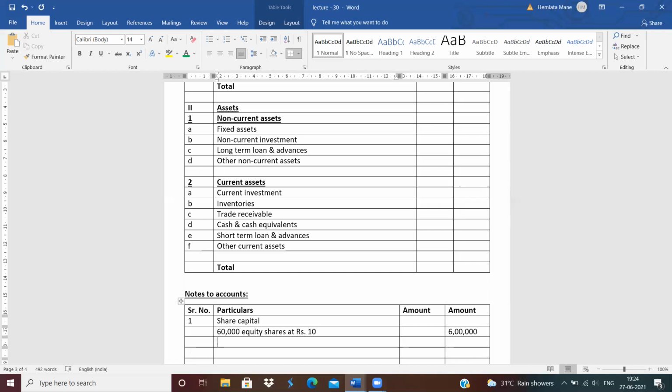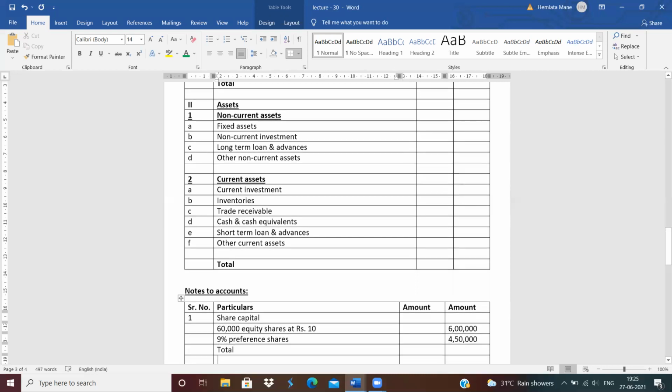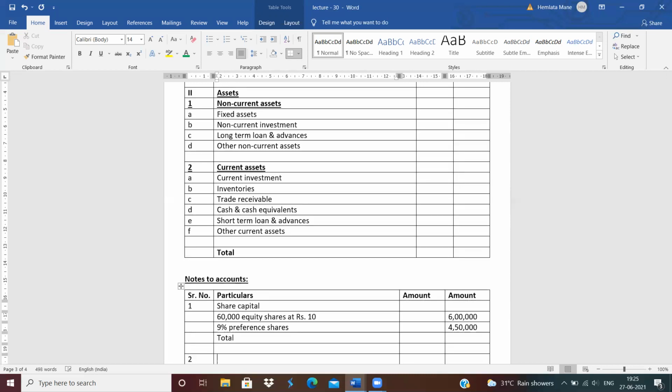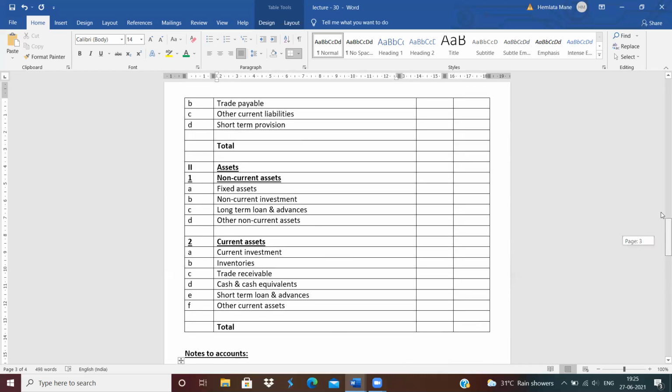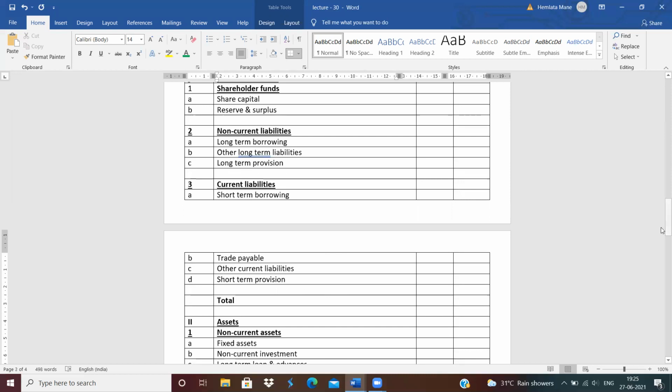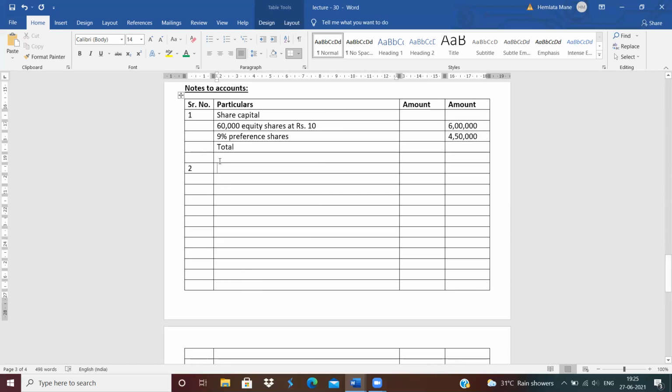Then what does the company issue? The company issues preference shares, 9% preference shares for rupees 4,50,000, right? Okay. Leave one line for total. After total, also leave one line and give the second number. See, after share capital, which is the second head? Reserve and surplus. So write down the second head, reserve and surplus.